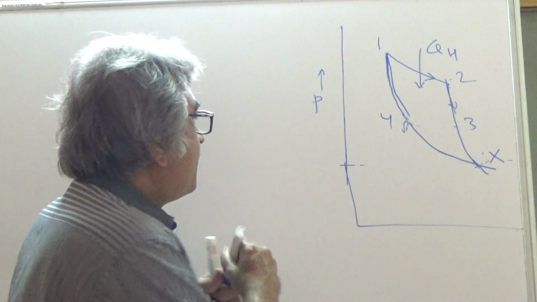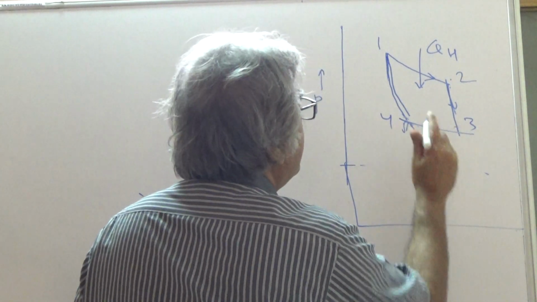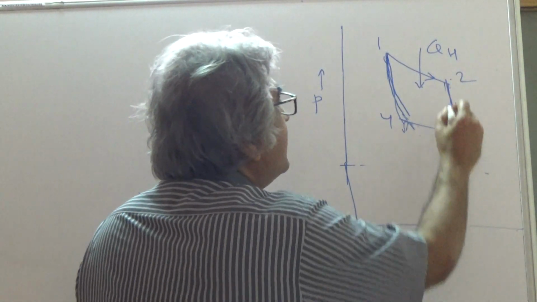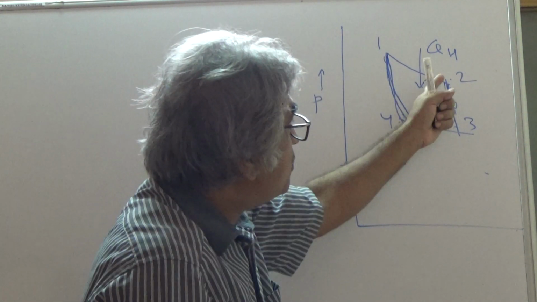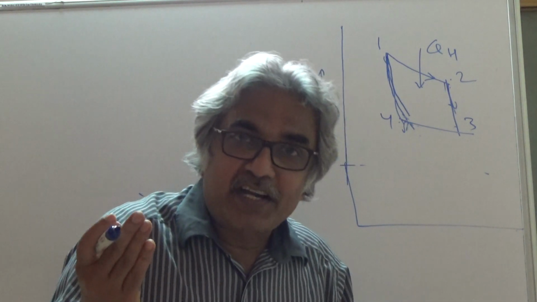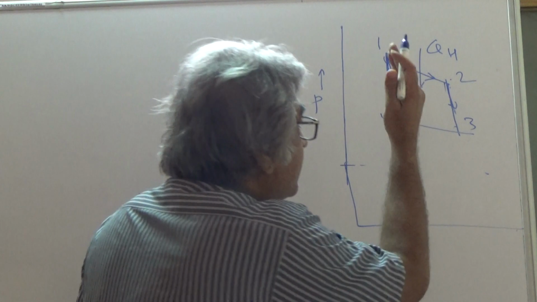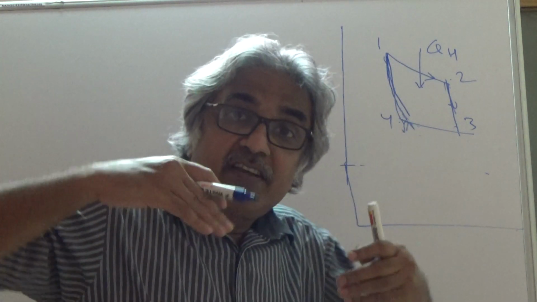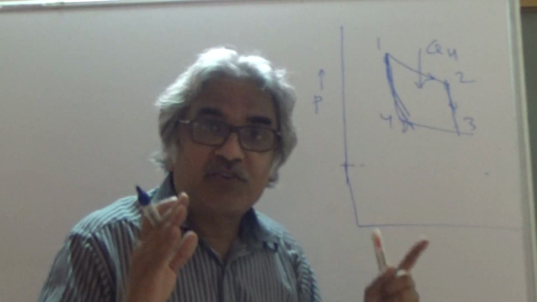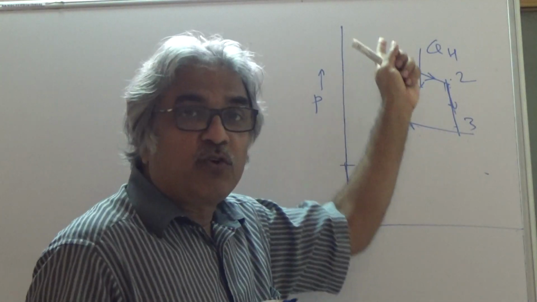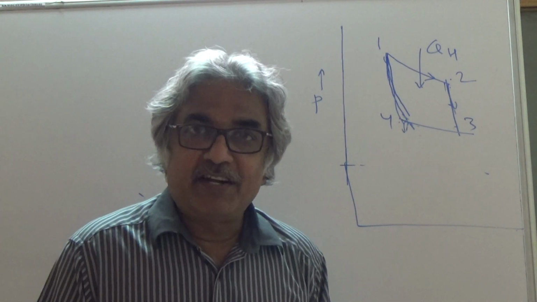Over the original diagram, if 2 to 3 and 4 to 1 are parallel, then 2 to 3 has a constant value of some property throughout, and 4 to 1 has a different value of the same property. That property is entropy.